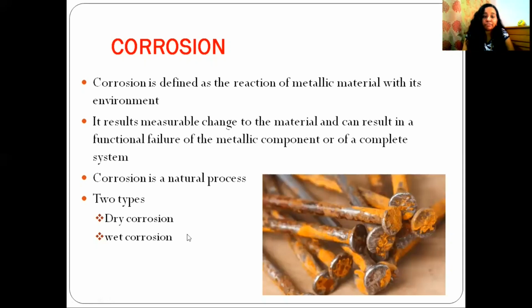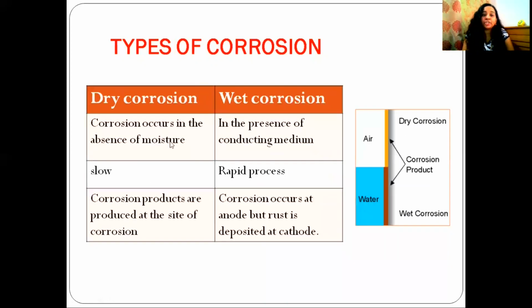There are two types of corrosion: dry corrosion and wet corrosion. Dry corrosion occurs in the absence of moisture. Wet corrosion occurs in the presence of a conducting medium. Here you can see dry corrosion and wet corrosion. Dry corrosion occurs in the absence of moisture, but wet corrosion occurs in the presence of a conducting medium. Here water is a conducting medium, so wet corrosion occurs in its presence.